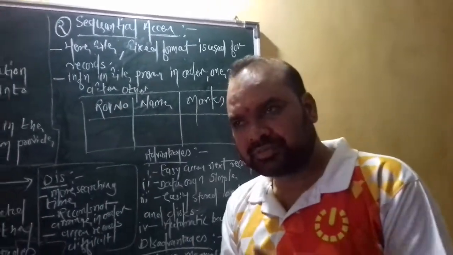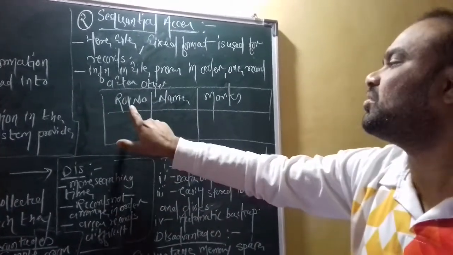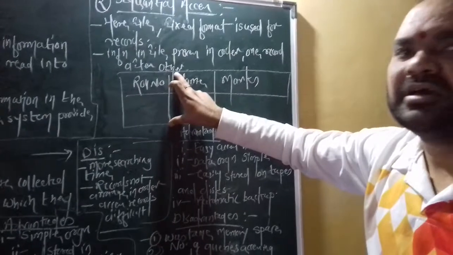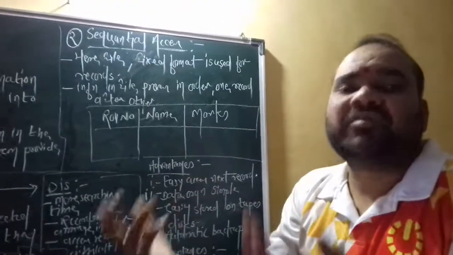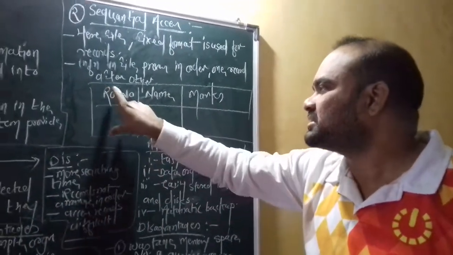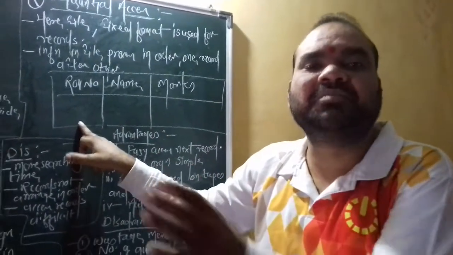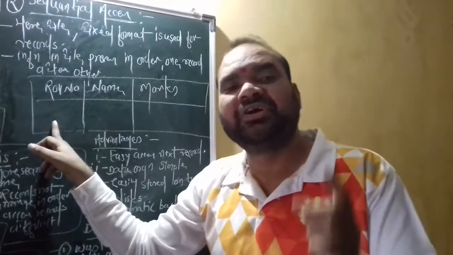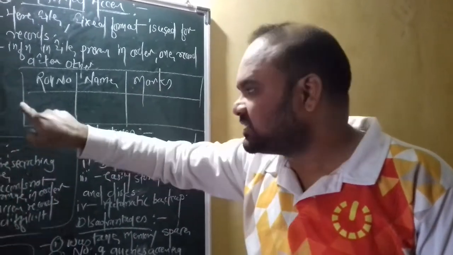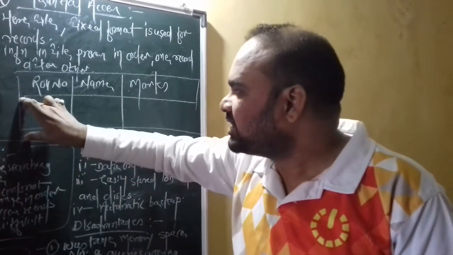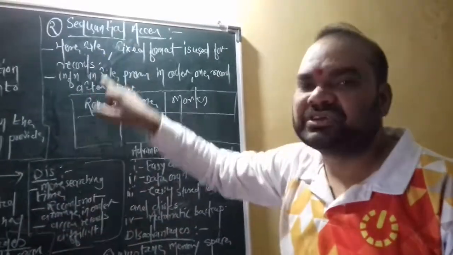What does fixed format mean exactly? Whenever a file has a fixed structure, like roll number, name, marks, this is a fixed format. This format is like a tabular format: the first row holds the column headings, then there are a number of rows. One particular row is nothing but one particular record. Once one row is completed, then comes the second record, then the third, then the fourth. That kind of thing is available in sequential access, the sequential fixed format.